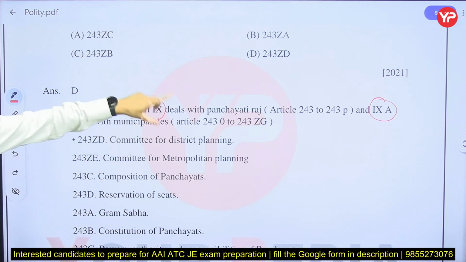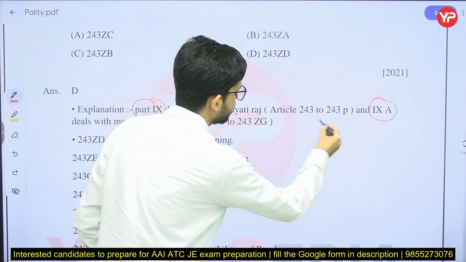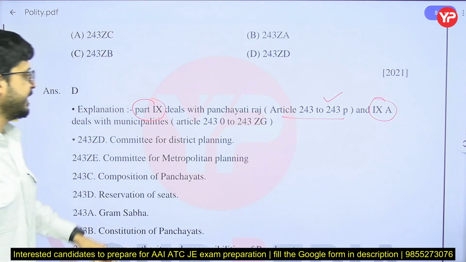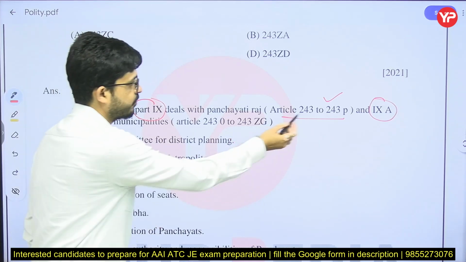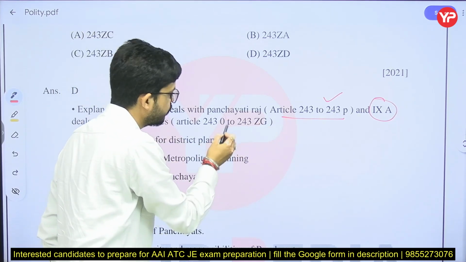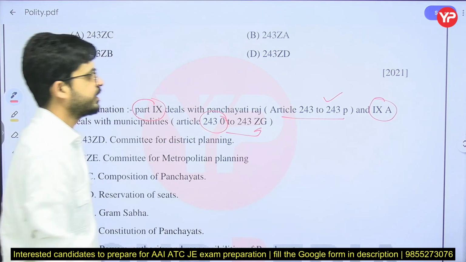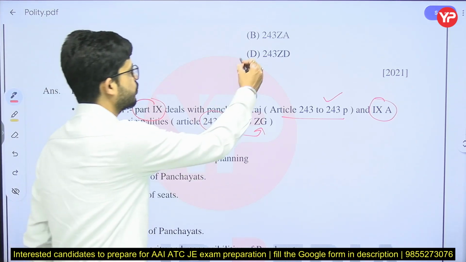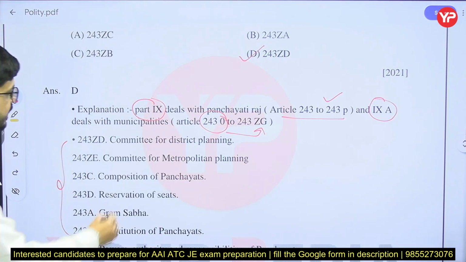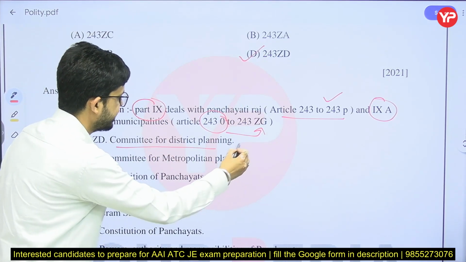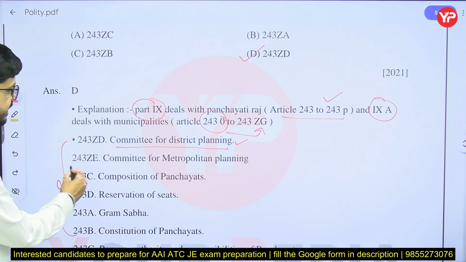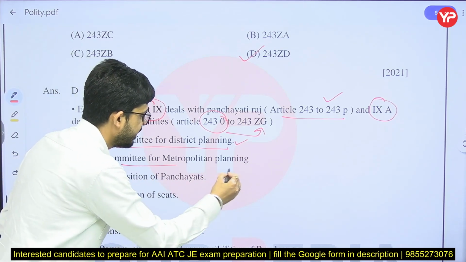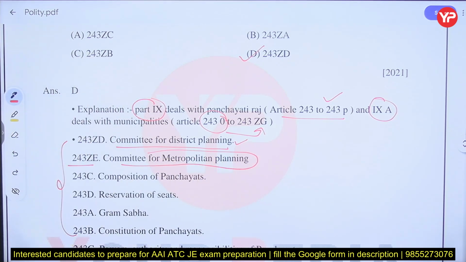The articles of Panchayati Raj are from 243 to 243O and the articles of municipality are from 243P to 243ZG. Now there are certain important articles we are mentioning here, which came in the question: 243ZD, Committee for the District Planning, and 243ZE, Committee for Metropolitan Planning.